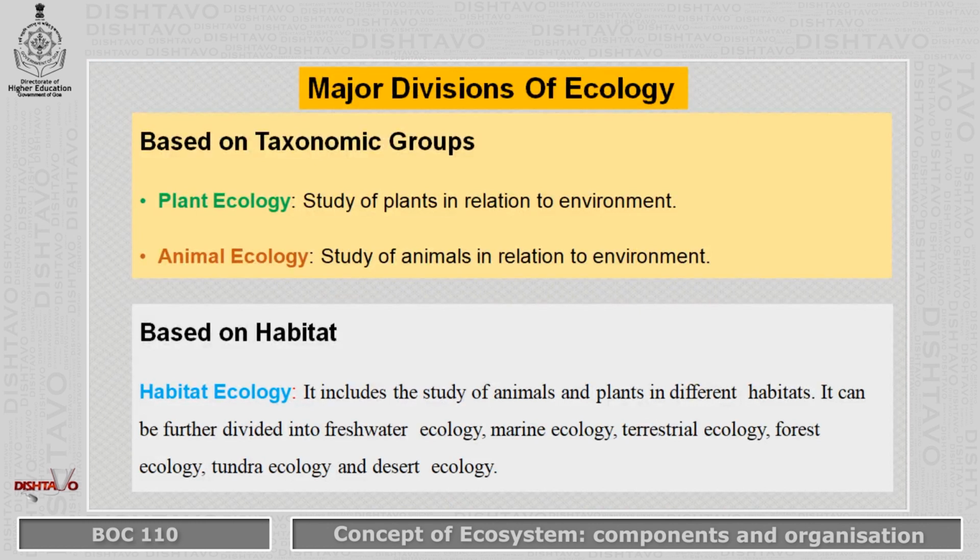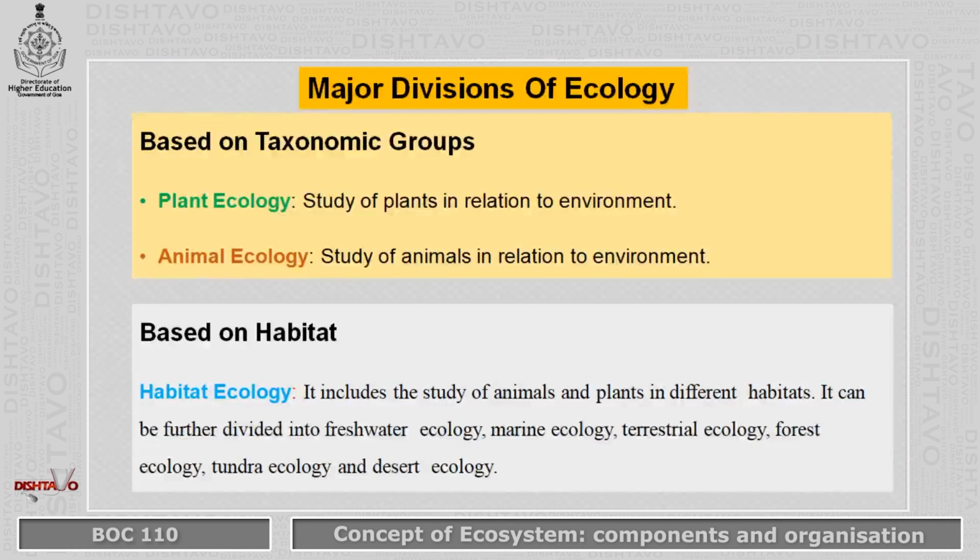Now, we'll just have a short look at what is ecology, or how the major divisions of ecology are presented to us. So we will see based on taxonomic groups. We can say plant ecology when we study the plants in relation to the environment. We will call it animal ecology when we study the animals in relation to environment.